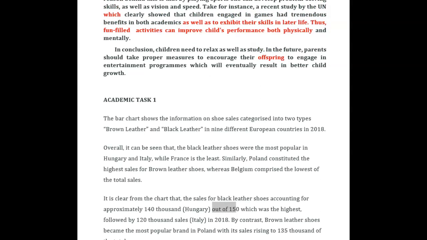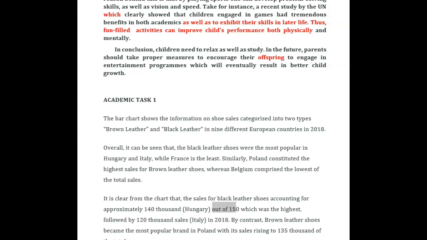Right, so that means that we have absolutely 0 information about those other 4 countries. We don't even know what countries they were. And that is considered key information. Without that information, you cannot get above a 4 for task achievement. So that's a huge problem. You need to refer to those countries, even if just once, by name. And ideally, you would give us some sort of information about it.